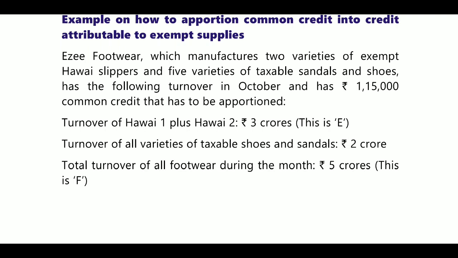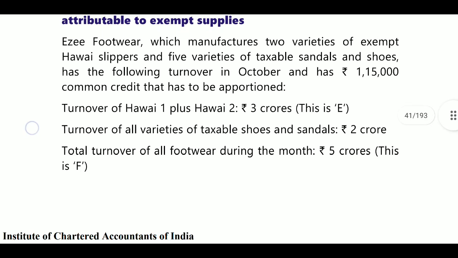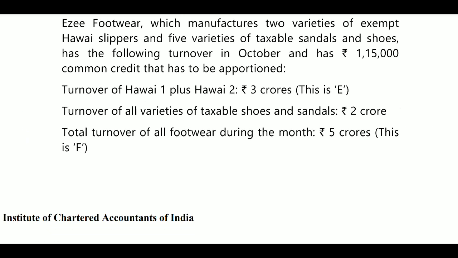Turnover in October has 1,15,000 common credit that has been apportioned. Turnover of all varieties of taxable shoes and sandals is 2 crores rupees. Hawaii turnover will be 3 crores. Shoes and sandals turnover will be 2 crores, and total turnover of all footwears is 5 crores.